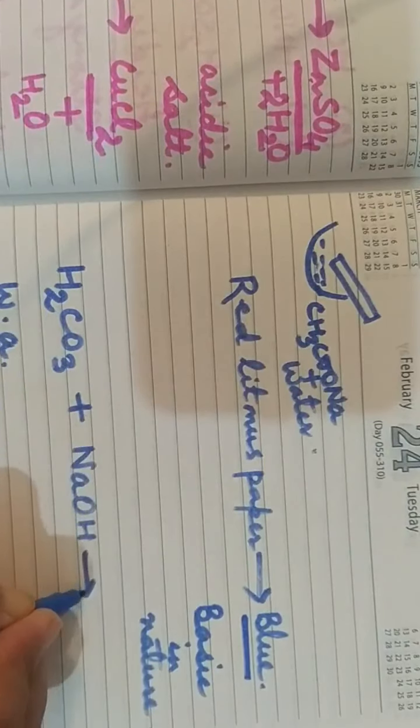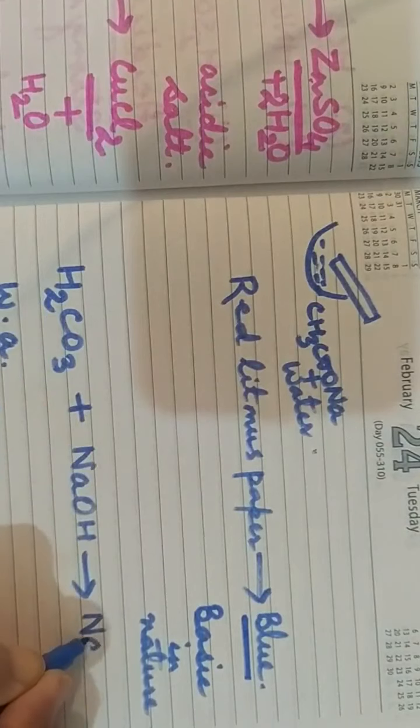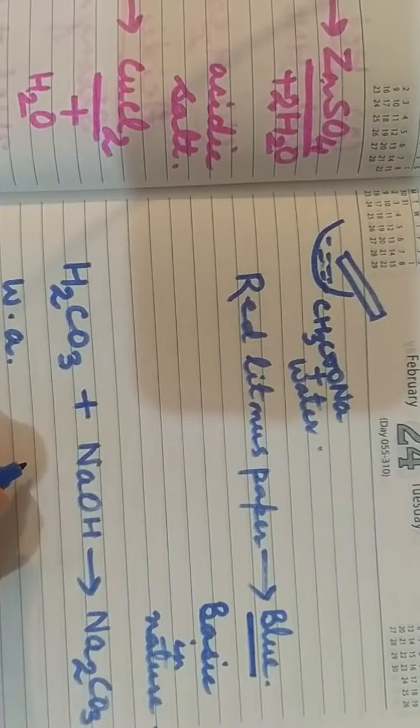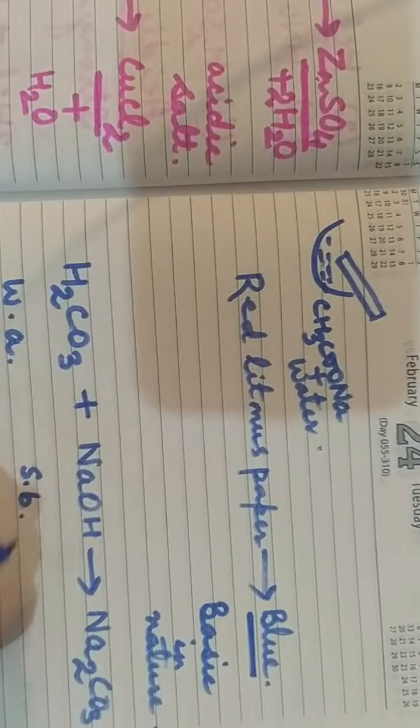Then what will be formed here? Sodium carbonate, that is Na2CO3, formed from a weak acid and a strong base, along with the formation of water. So here we will balance it: Na2CO3 and 2H2O. It is balanced now. What type of salt is this? This one is a basic salt.